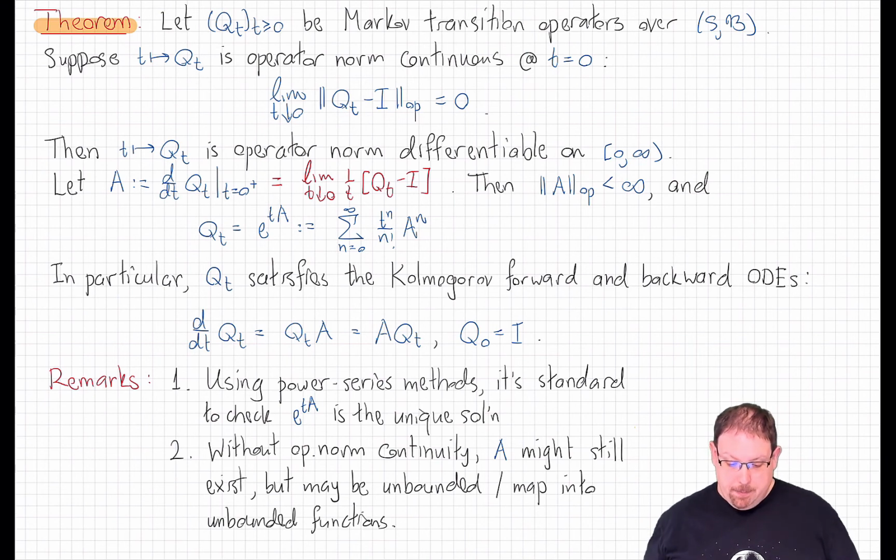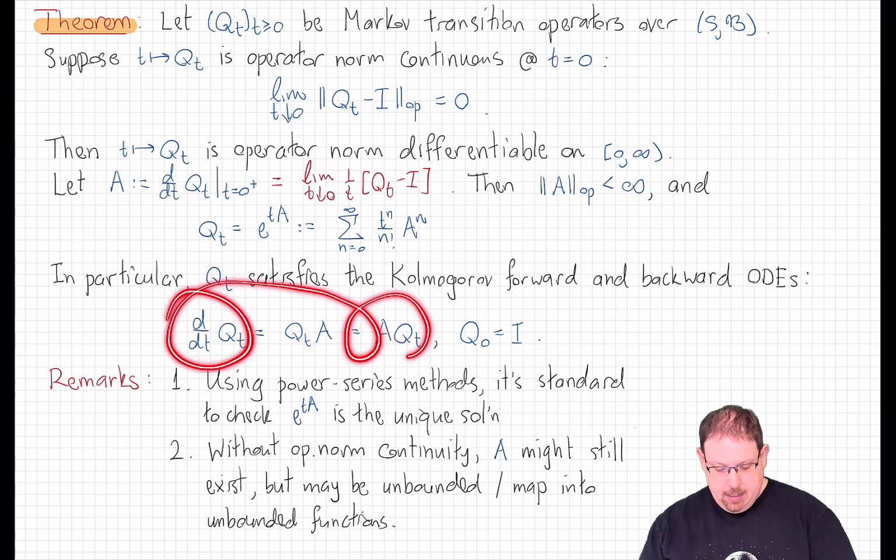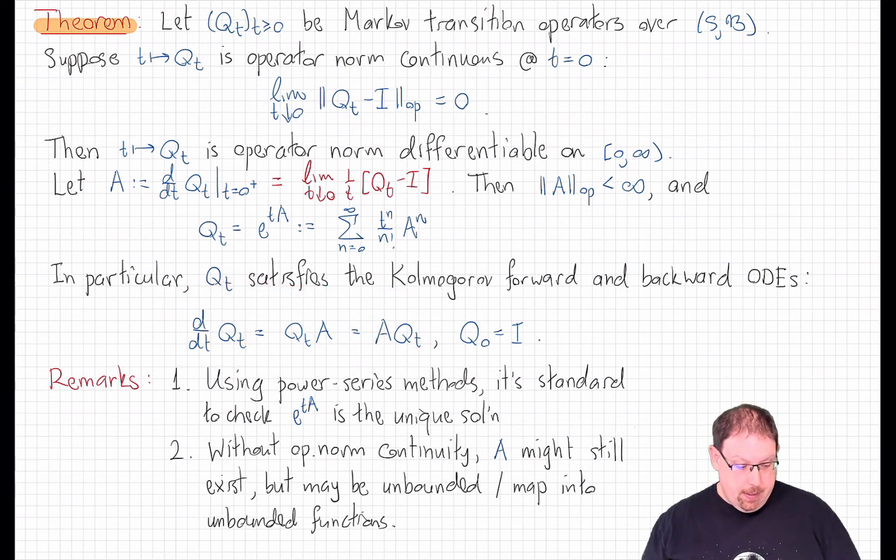In particular, we have that Qt satisfies these differential equations we alluded to before, and now I'll give them a name. These are the Kolmogorov forward and backward equations. This is the forward equation, and this is the backward equation. Now, in this case, there's no difference between them because Qt is just given by this exponential, and A commutes with e to the tA, so you can write it on either side with no problem.